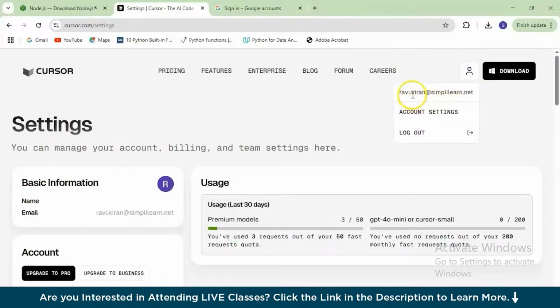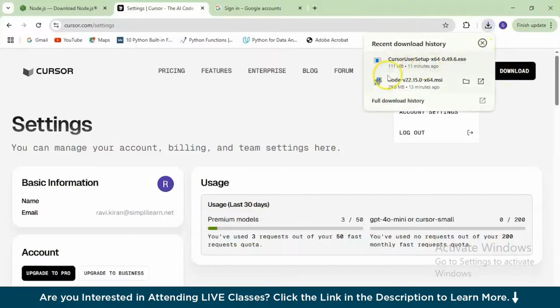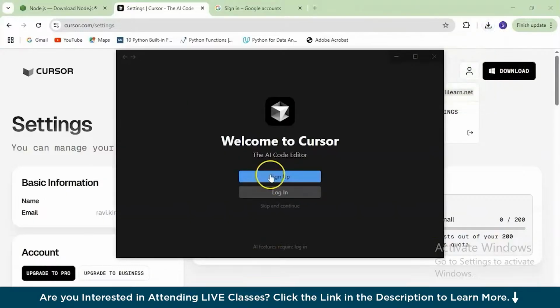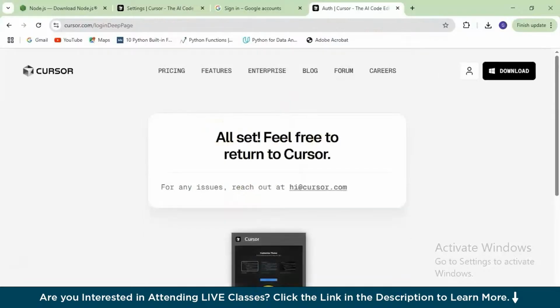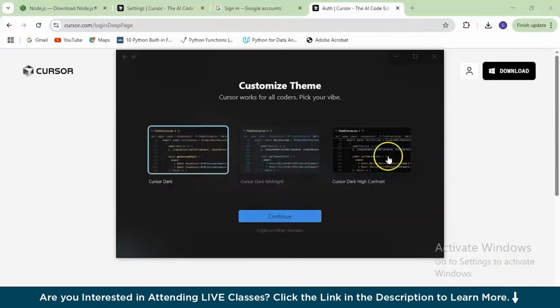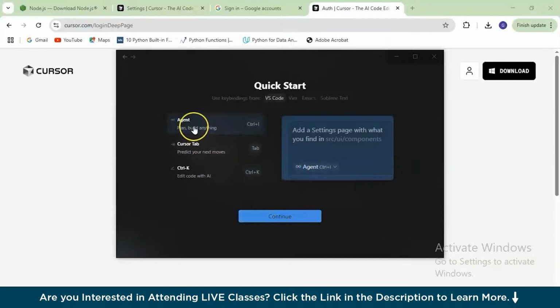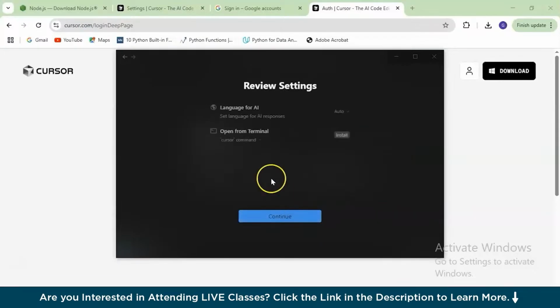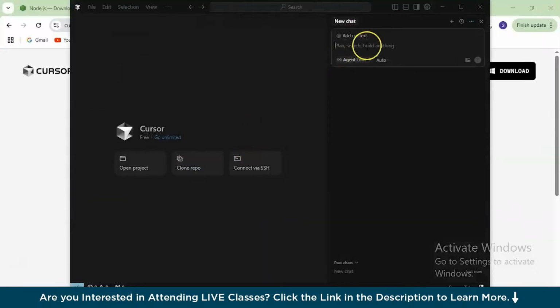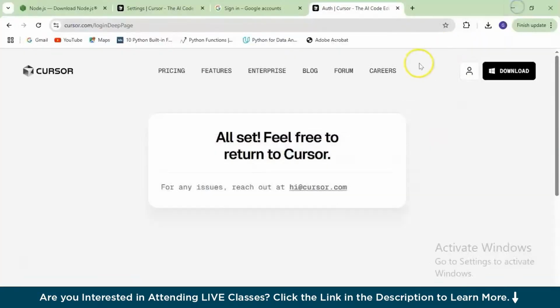While it is getting downloaded, let's go to the next web page and download and install the Cursor AI that we will be needing for this demonstration today. You'll have to create an account and log in, and automatically it will give you the version that suits our operating system. Since we are on Windows, it gave me the Windows version. Since I already have an account, I'll just log into my account and confirm it's me, and followed by that, you'll have your Cursor AI installed. Choose your theme. I'll go with the Cursor Dark theme. Here you make sure that you have Cursor Tab, Ctrl+K, and Agent, and you can also choose the data sharing option. I'll go with privacy mode; in case you want the other one, go ahead with that. Here you have a few review settings, and there you go. Now you're on the new window for Cursor AI.